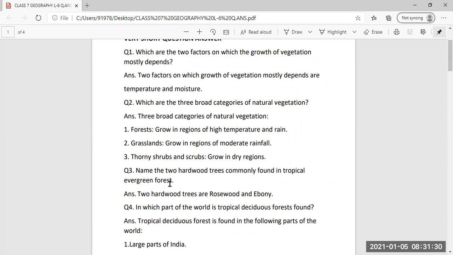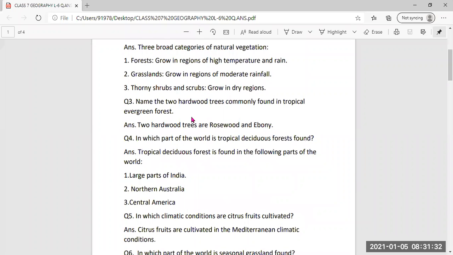Clear? Next question. Name the two hardwood trees commonly found in tropical evergreen forest. You can write down rosewood and ebony. Rosewood and ebony. Then next, in which part of the world is tropical deciduous forest found? Tropical deciduous forest is found in the following parts, that is large part of India, northern Australia, Central America.